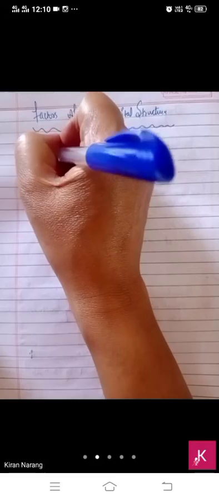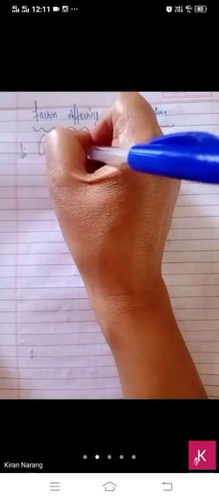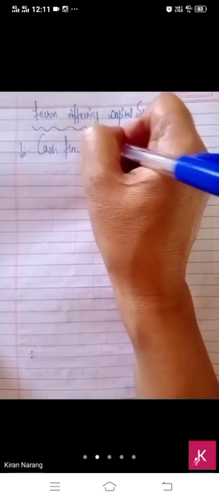First, we have to think about the cash flow position of the firm. While making a choice of capital structure, the future cash flows should be kept in mind. At what time you will receive the cash inflow and at what time you have to pay the cash outflow. So cash flow position you will consider first while taking the decision of capital structure.